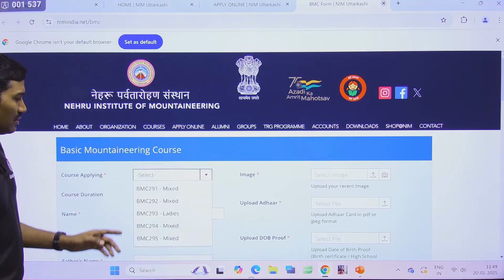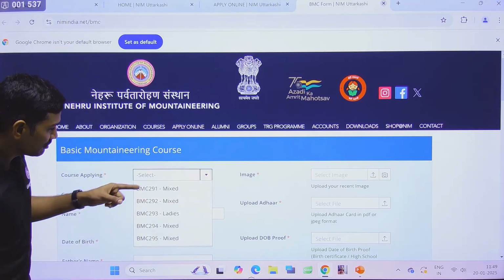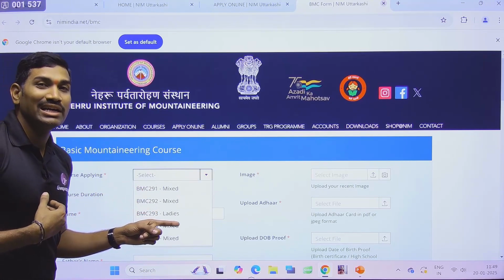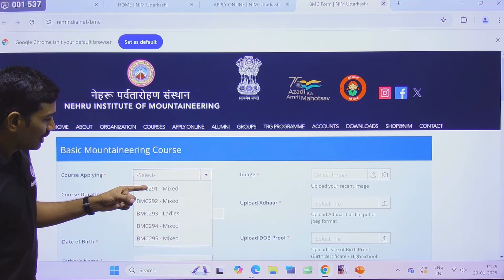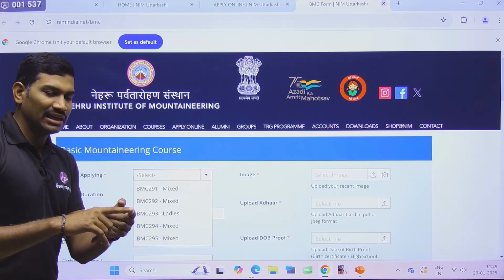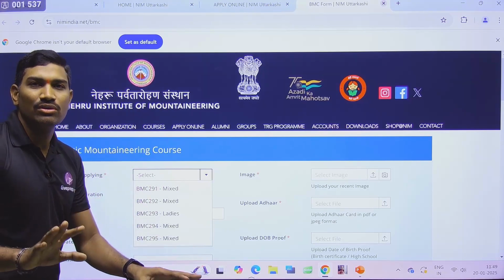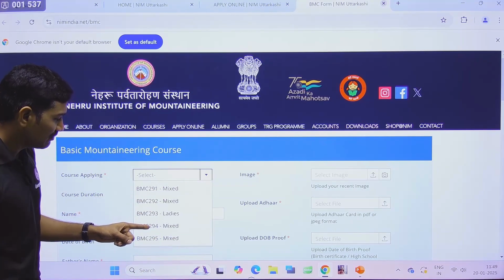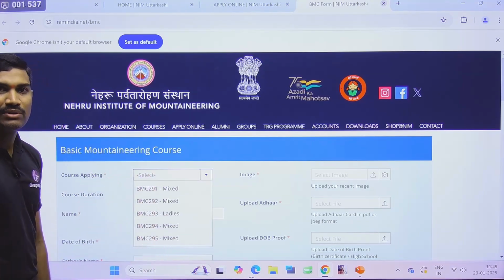Click on this. So here they have given like this. Observe this one. Here they give the course number. I have applied for course 285, but here they are giving 291 to 295. That means 286, 87, 88, 89, 90 are already booked. Now 291 is available. 291, 92, 93, 94, 95. For these they have kept the availability.